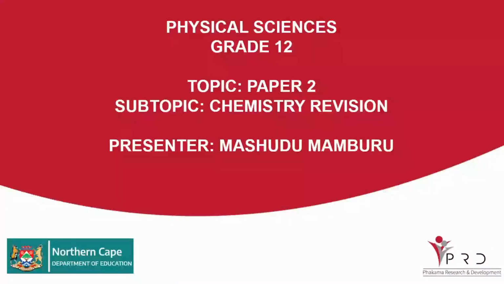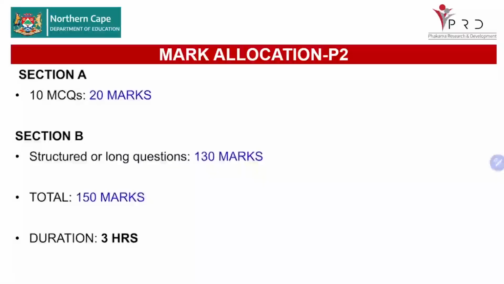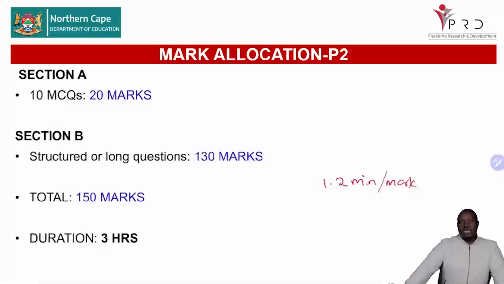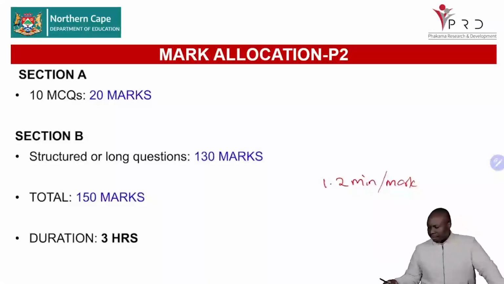Today we'll be revising chemistry. That is our purpose for the day. You'll be writing a paper out of 150 marks: 20 marks for multiple choice and 130 marks for structured questions, a total of 150 marks. You will still be writing for 3 hours. Remember, we said you have 1.2 minutes for every mark. So don't forget that. You must time yourself so that you are able to write and finish the entire paper.